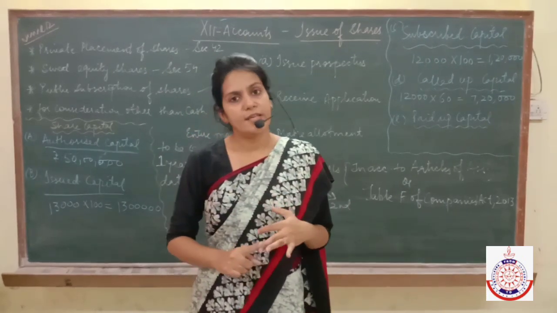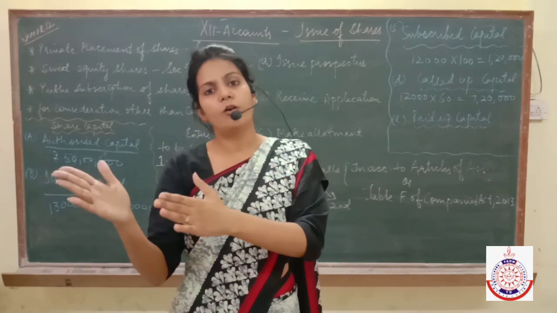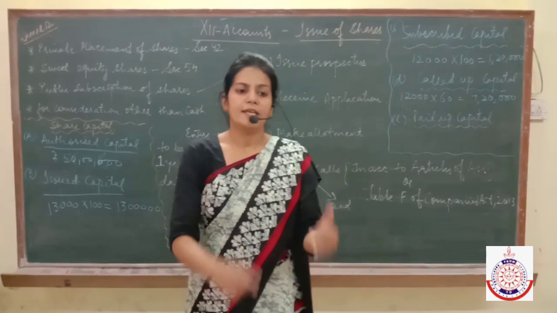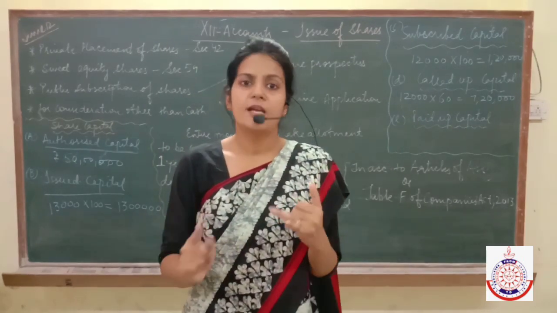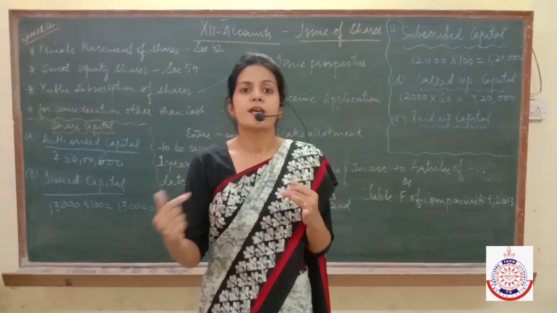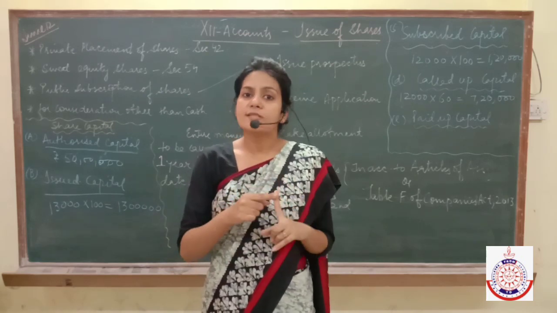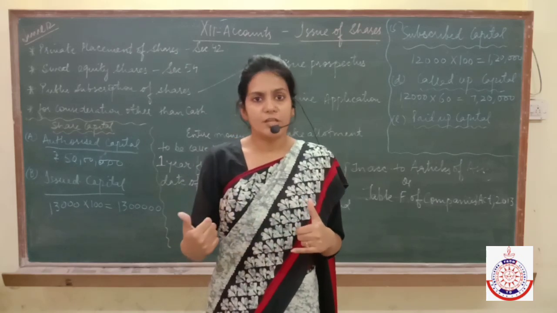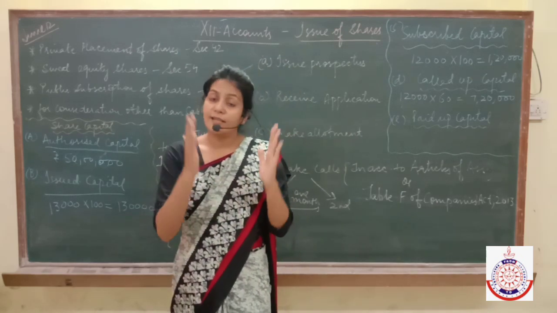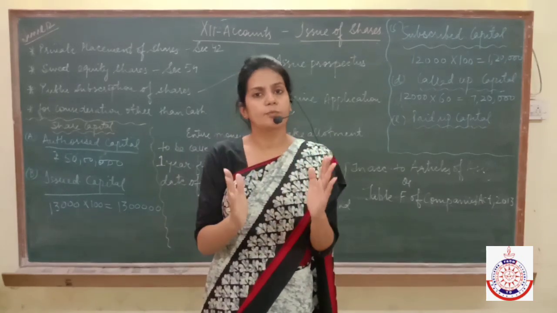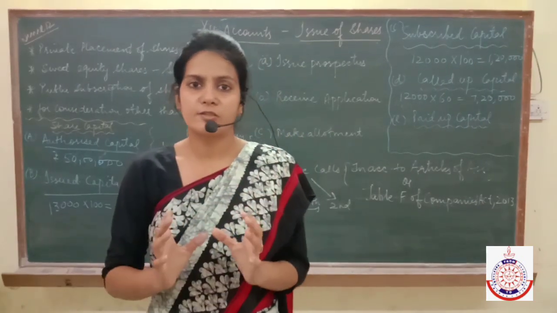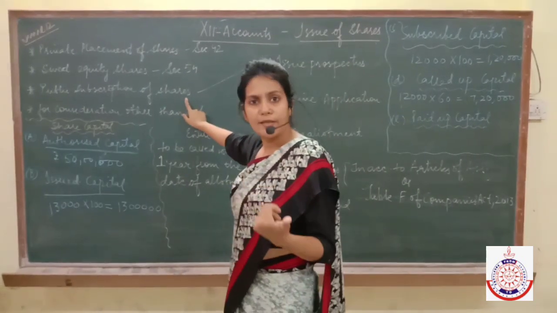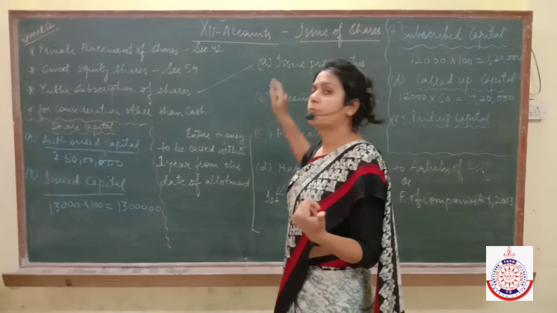achievements of the school. In the same way, just like a school, a company also issues a prospectus. A prospectus is a kind of document in which it is mentioned where the company is located, where its registered office is, where the branch offices are, who the managing director is, who the CEO is, how many shares the company has issued, and many things like the history of the company. Each and every fact about the company is mentioned in a document which is known as a prospectus. It means that whenever you sell the shares to the public, you first of all have to issue a prospectus.